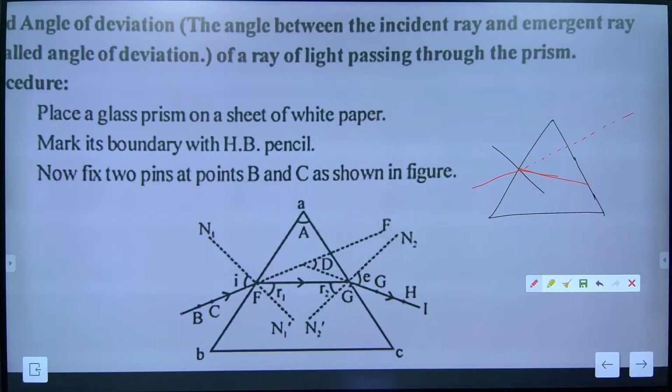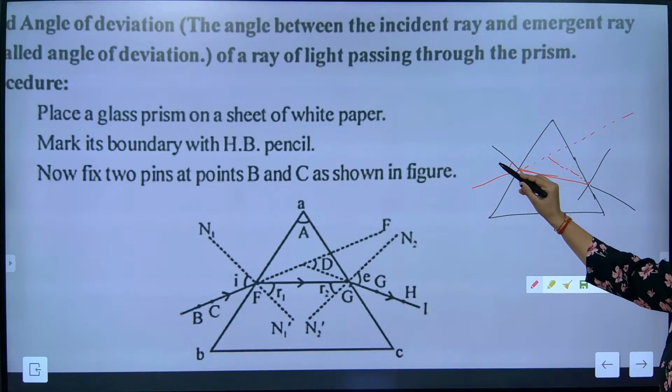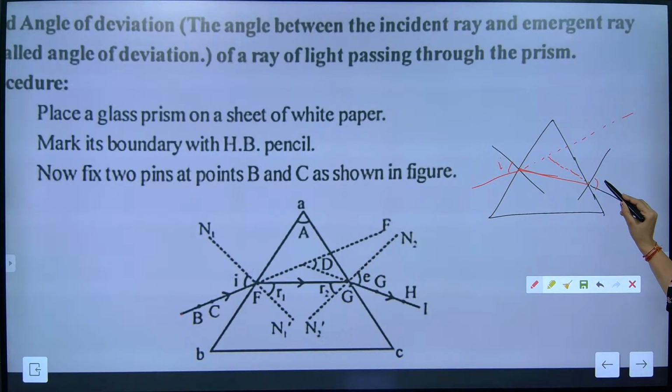Now again a normal is there. It was supposed to go like this, but it went away from the normal. The expected path of the ray was this. So this is the incident angle and this is the emergent one.